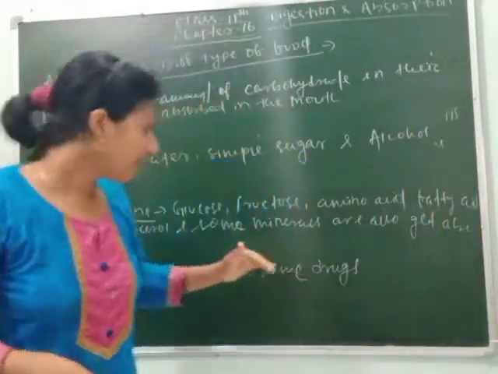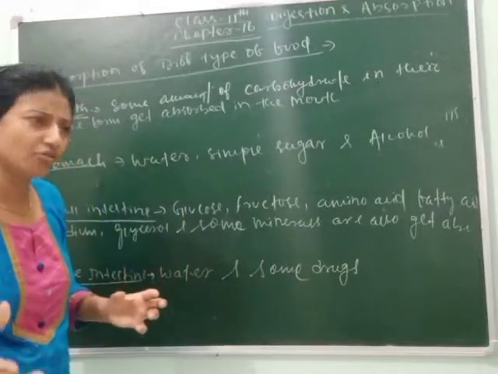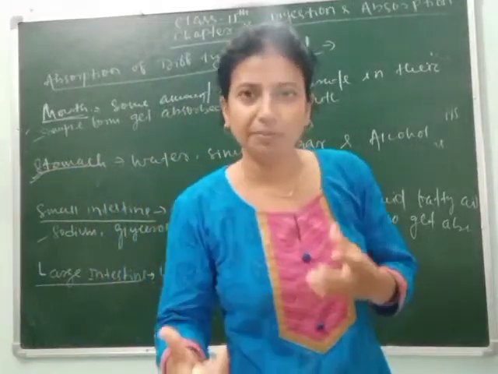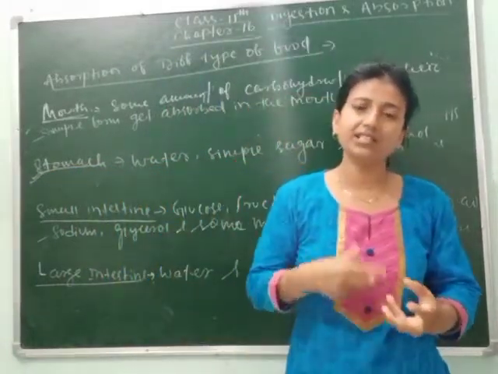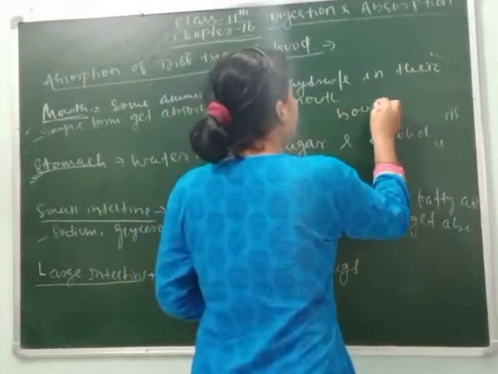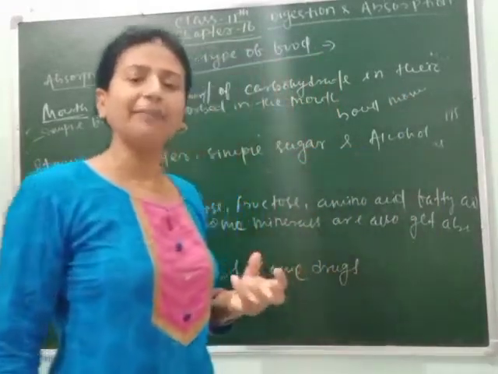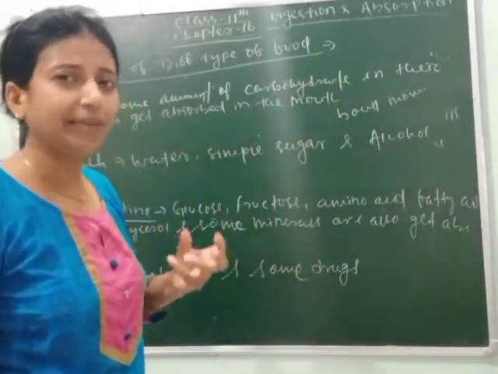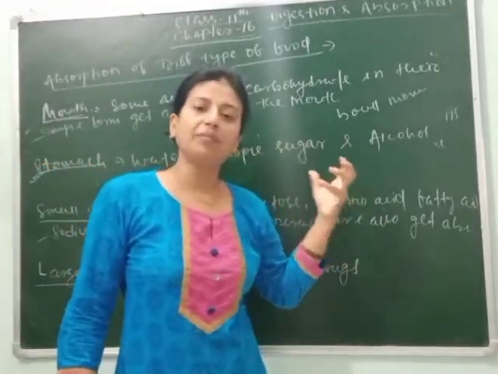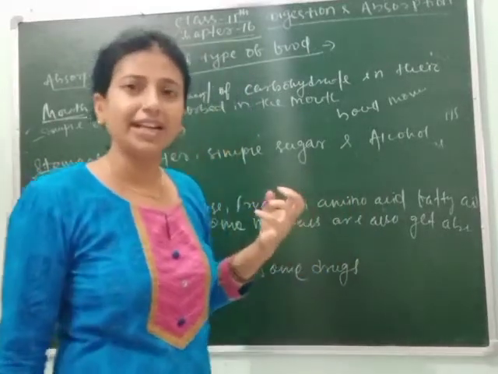Egestion means after absorption of all these substances, the undigested fecal material is stored in the large intestine, and in the rectum it is stored for a particular time period. After this, during bowel movement, we release the fecal material, and that process is called defecation. Through egestion we release the fecal material present in the rectum, which can be called undigested food.